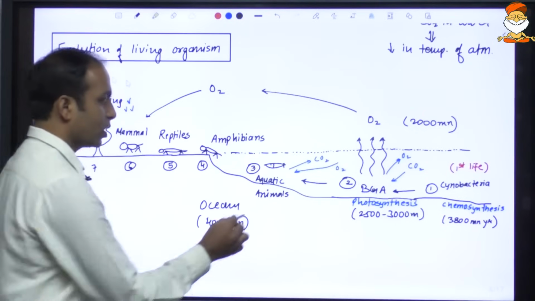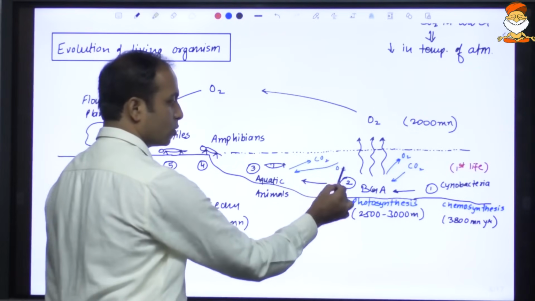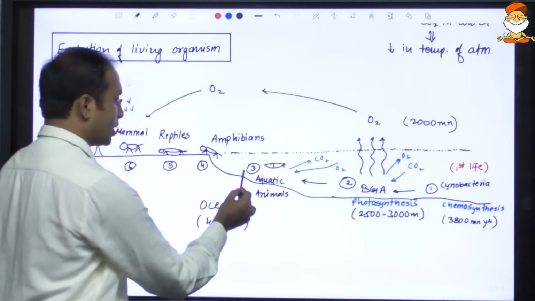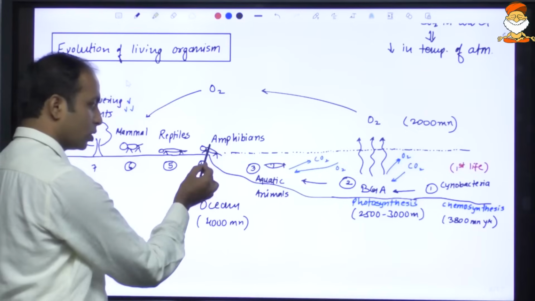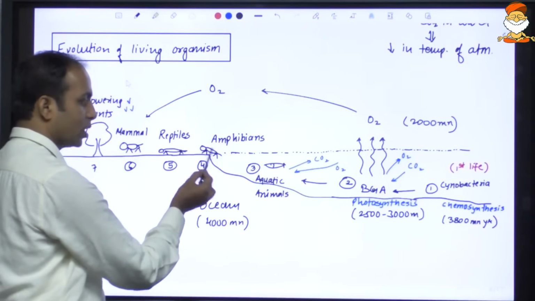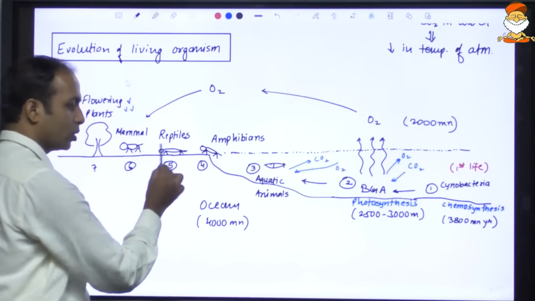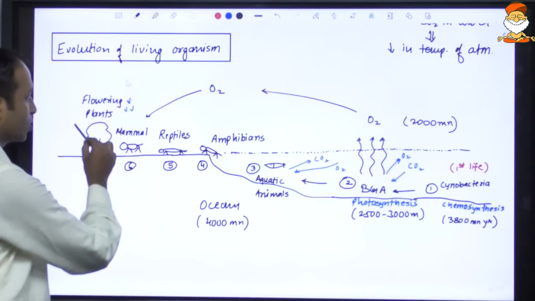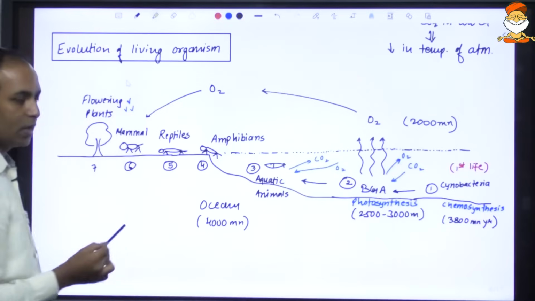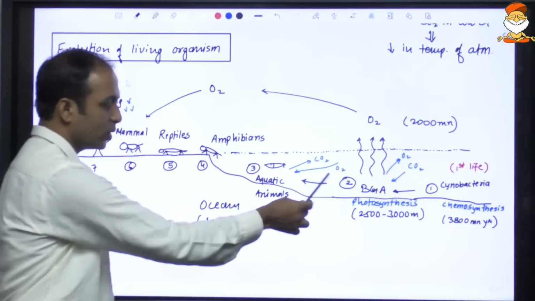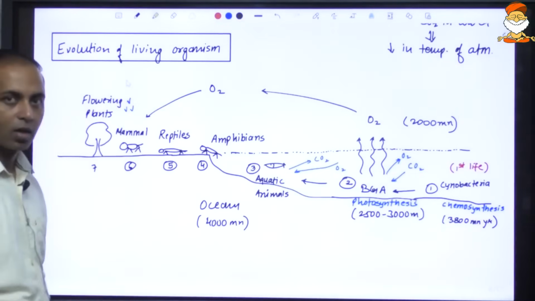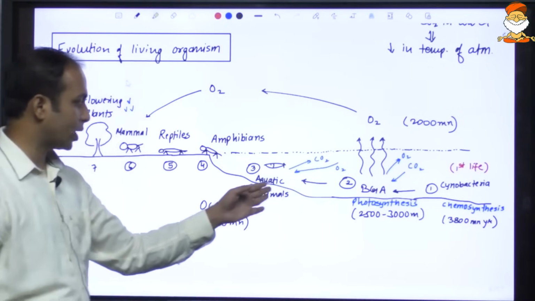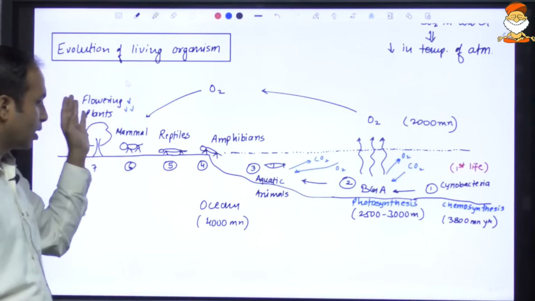After that, when there was sufficient concentration of oxygen, the aquatic animals came up, followed by the amphibians, which could live in the water as well as on the land. Then came the reptiles, which were 100% living on the land. Then came the mammals, then the flowering plants, and the birds, etc. In this way the evolution of living organisms took place. So I hope you would remember the sequence: cyanobacteria, blue-green algae, aquatic animals, amphibians, reptiles, mammals, and the flowering plants.